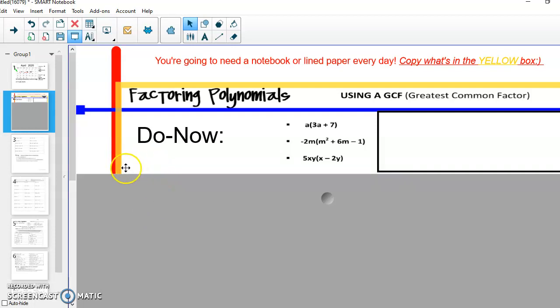Remembering we are getting everything so far in this yellow box copied. So we have our title, we have our do now, and our 3 problems that we're working on distributing, using what we know about multiplying exponents, adding exponents, and combining like terms. Take about 60 more seconds to get your paper set up and this do now situated.